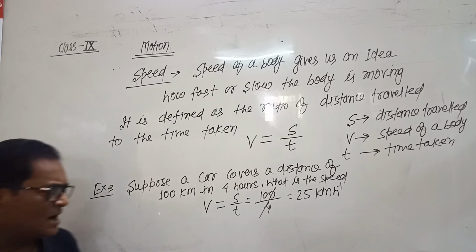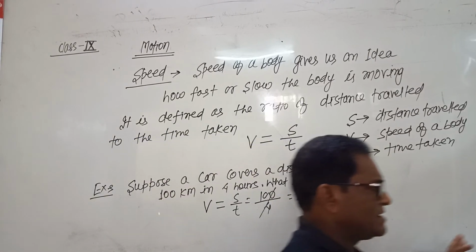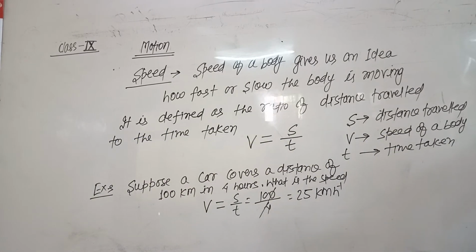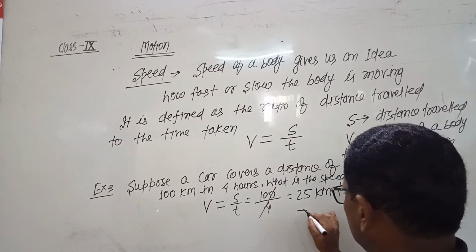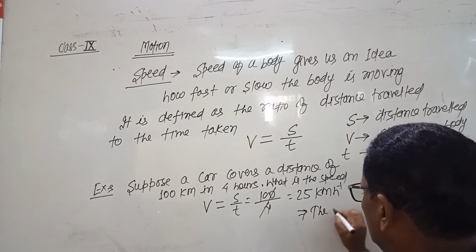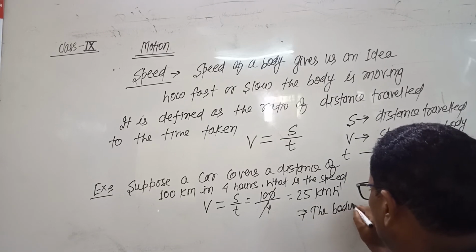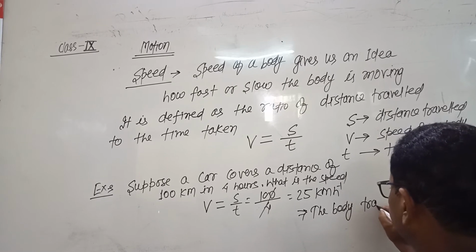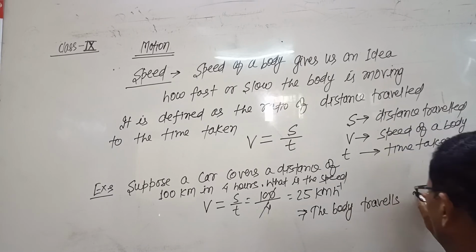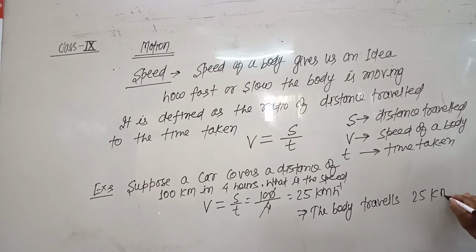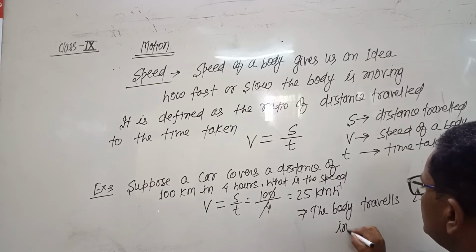What is meant by the speed being 25 kilometer per hour? It means the body travels 25 kilometers in each hour.